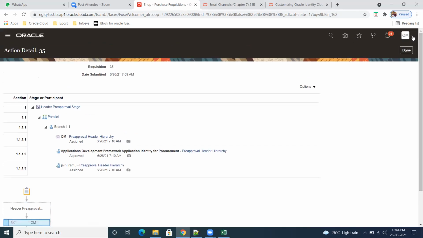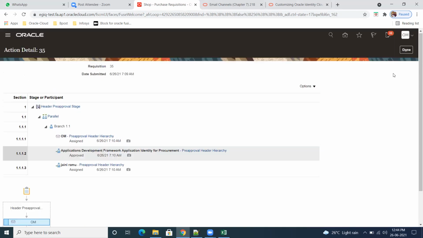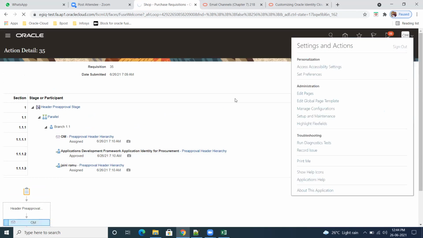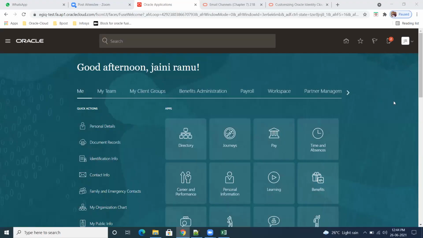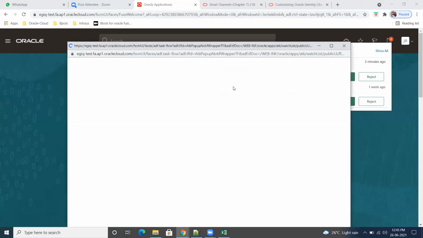Jaini Ramu, I don't know whether it is mine or someone else's. Let me open with that. Now if you see here, you have to get 35. Now we have two options, either approve or reject, and there are a lot of other options as well.